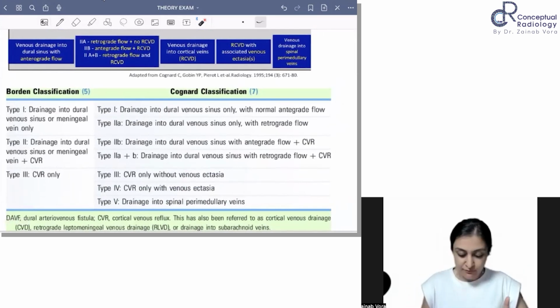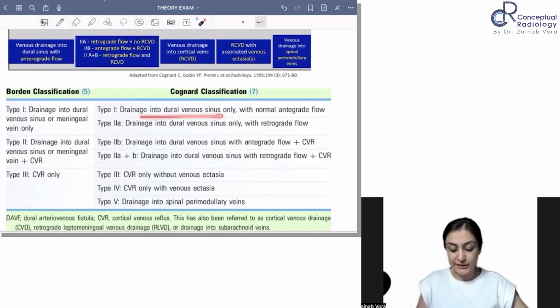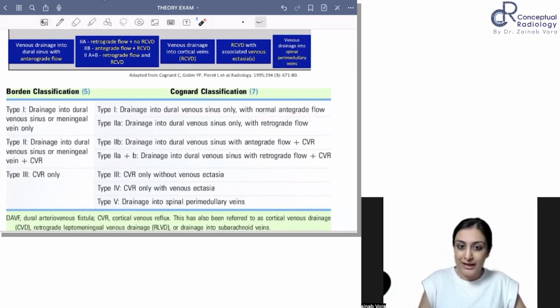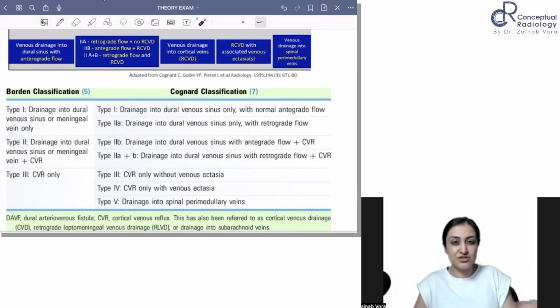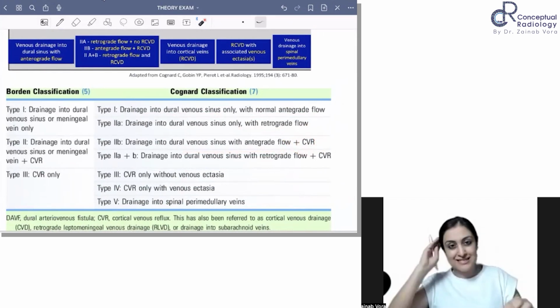So type 1 is where drainage is only into the dural venous sinus with normal antegrade flow. 2A is dural venous sinus only with retrograde flow. This is dural venous sinus with antegrade flow with cortical venous reflux. So this is all seen on DSA, right? It's just theory at this point. It's all seen on the loop.